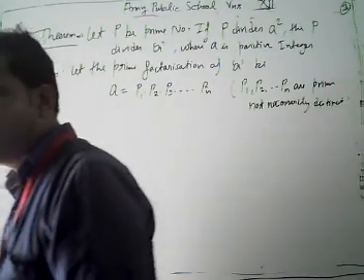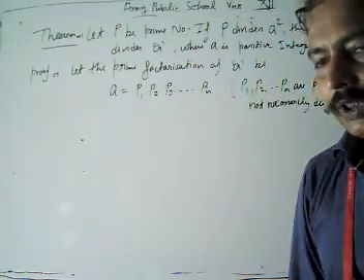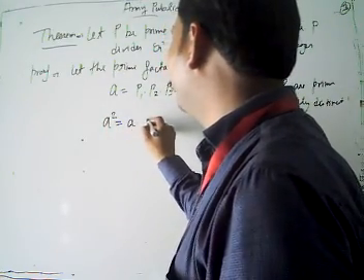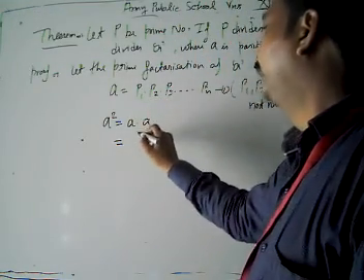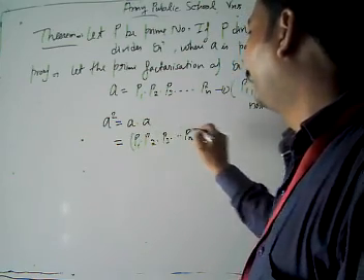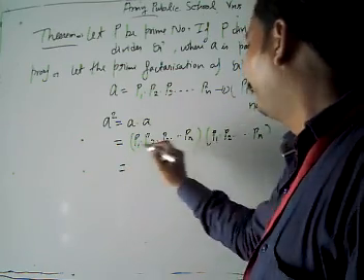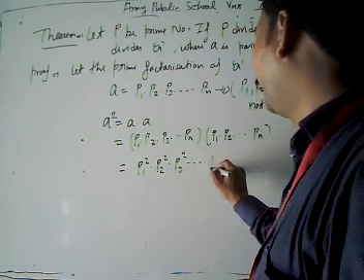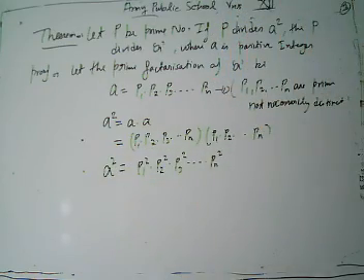Now we have to prove this. If P divides A square, then P also divides A. Then we have to talk about the A square terms. What is our A square? A square means A into A. We can write A as P1, P2, P3 dot dot Pn. Similarly, we can write the other A as P1, P2, Pn. Then we have A square equal to P1 square, P2 square, P3 square dot dot dot Pn square.